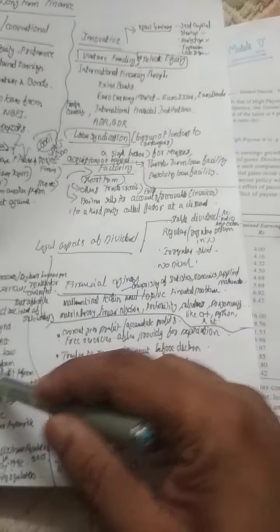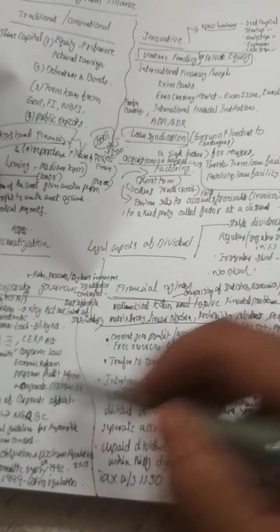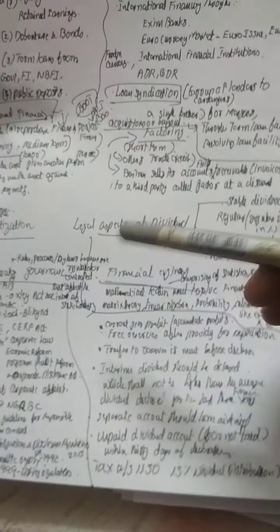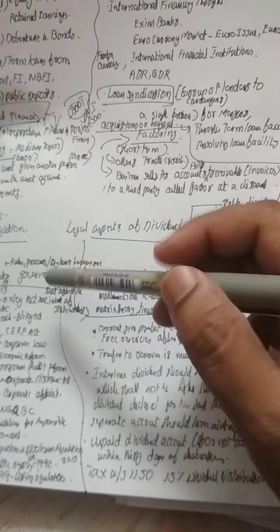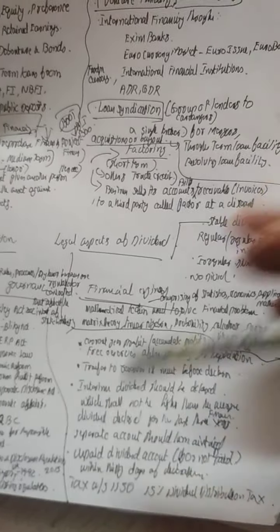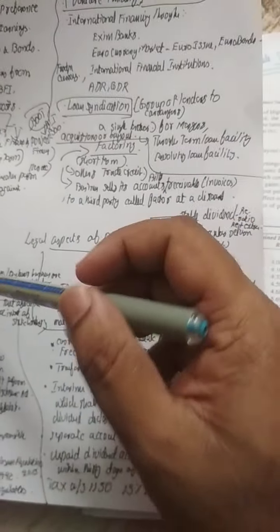Then there are the terms, like corporate governance and financial engineering, which are dealt with in the fifth module.